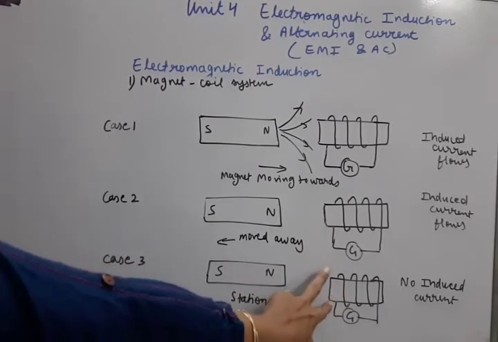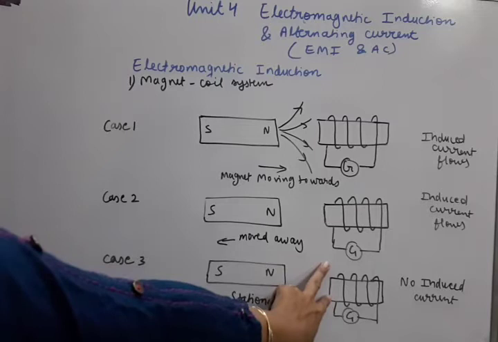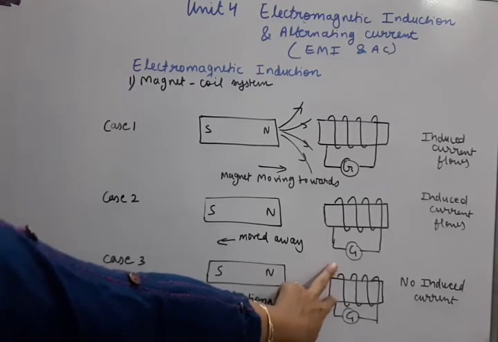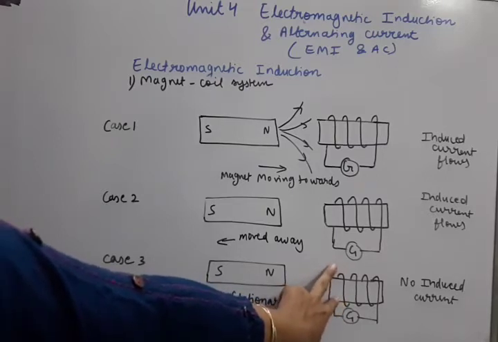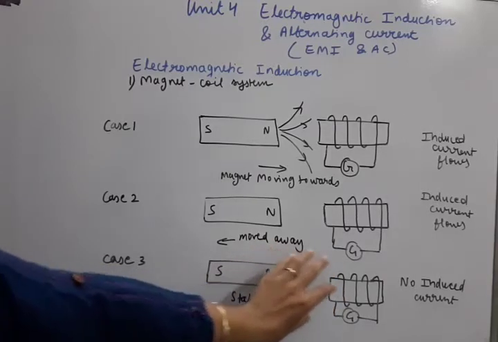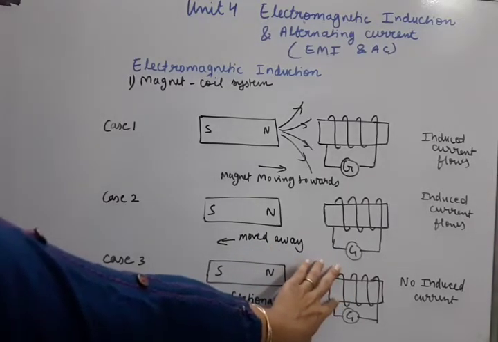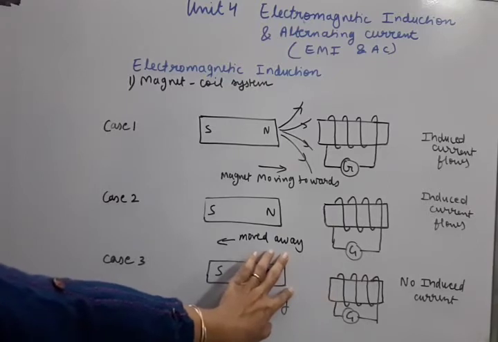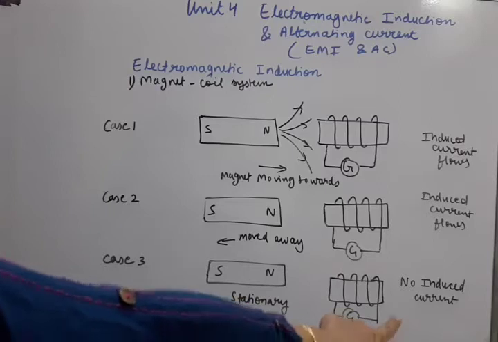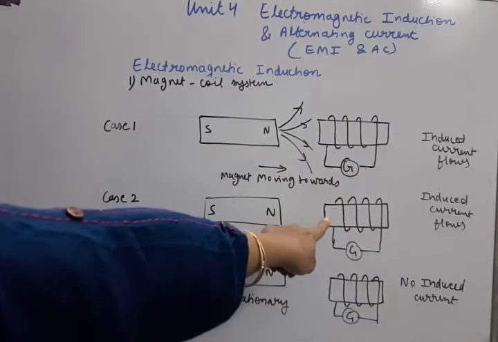Then through this coil, will there be any change of magnetic flux? No. Suppose initially 3 or 4 field lines are crossing, then always that number of field lines will cross, because this magnet is not moving. So that means if this coil and magnet both are stationary, then there will be no induced current produced. So in these two cases induced current will be produced.